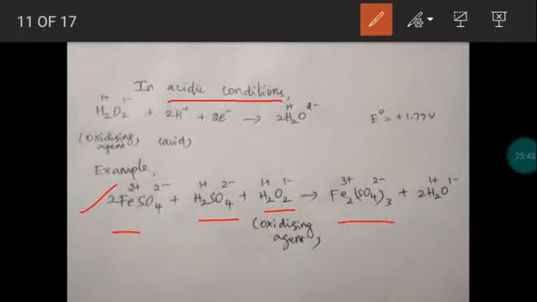Now what process is this? Oxidation process. The metal ion loses an electron. Already the metal has lost 2 electrons, so it becomes Fe2+. Again during this reaction it loses one more electron, so it becomes Fe3+. Ferrous becomes ferric, Fe2+ becomes Fe3+. So this is called oxidation. This oxidation is induced by hydrogen peroxide in acid medium.